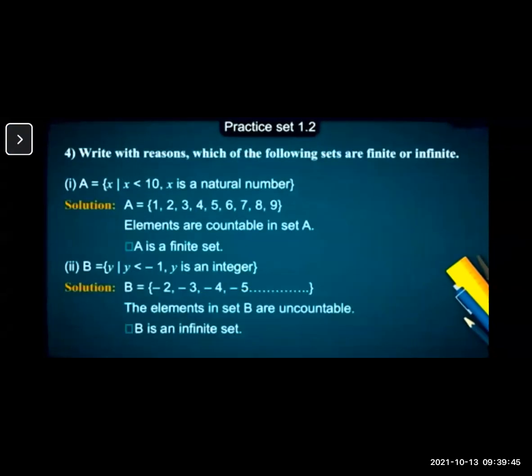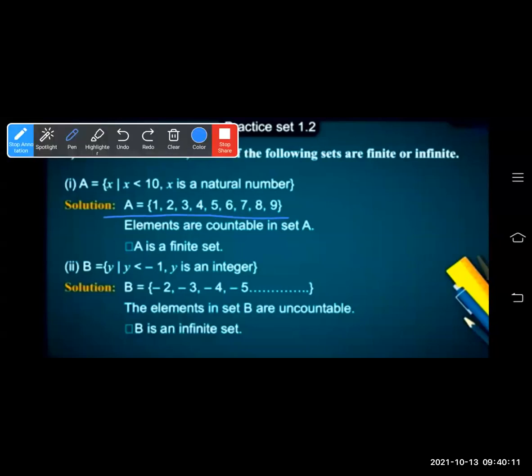You can see in the question number 4, only 2 questions are there. Third, fourth, fifth, sixth, seventh is reduced from your portion. Okay, let's see. Write with reason which of the following sets are finite and infinite sets. Okay, first question is A is equal to set of all x such that x less than 10. X is natural number. So you have to write all the natural numbers under 10. 1, 2, 3, 4, 5, 6, 7, 8, 9. Elements are countable in set A or limited in set A. A is finite set. Okay.